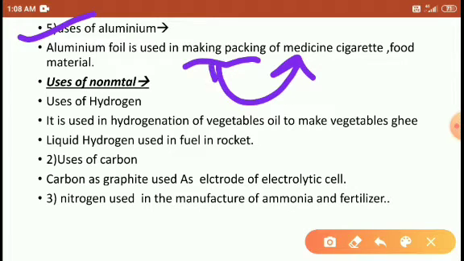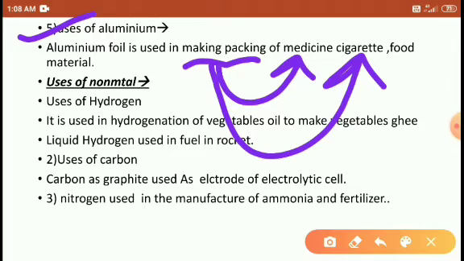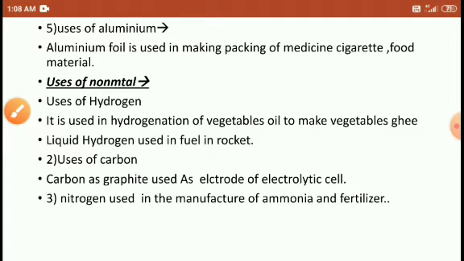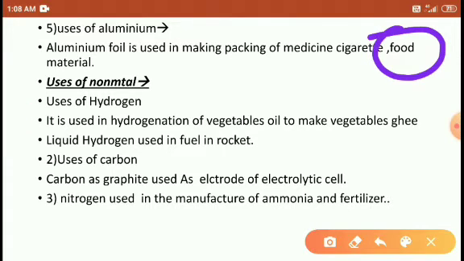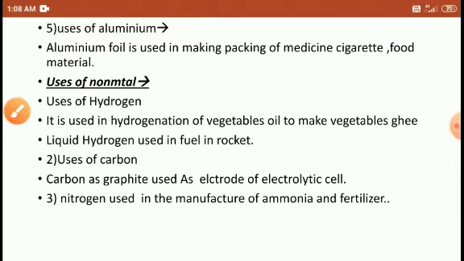Aluminum foil is also used in packing cigarette packets. Whenever you see cigarette packets, the inside is coated with aluminum, right? And aluminum is also used as food packing material, right students?